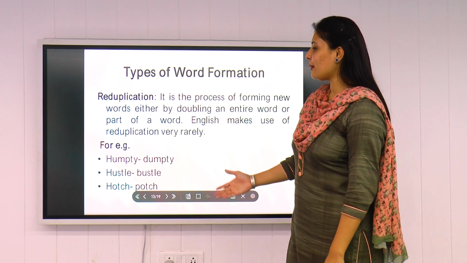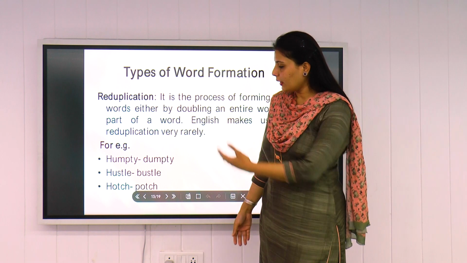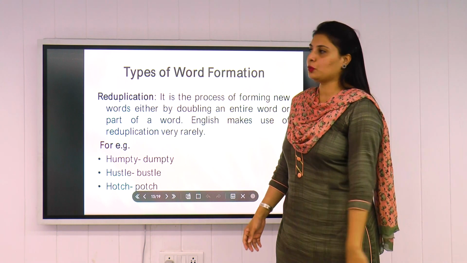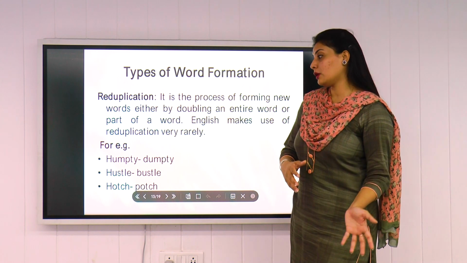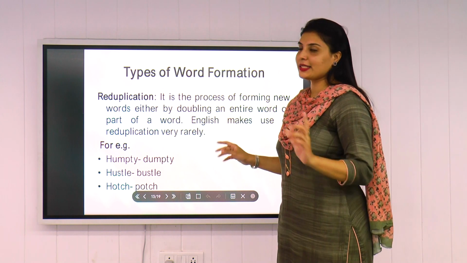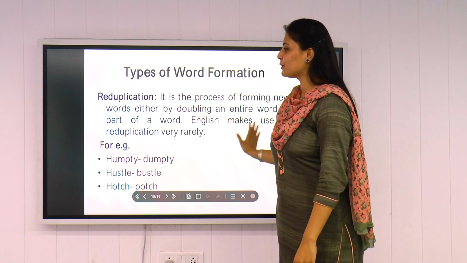So these are most commonly used words, and you can see reduplication is basically where the first part is different in all these words and the rest remains the same. So this is how reduplication works, like Humpty Dumpty, hodgepodge, hustle bustle. I think you guys can remember these particular words because this is really something we can keep in our mind, reduplication. Moving on to the next type,